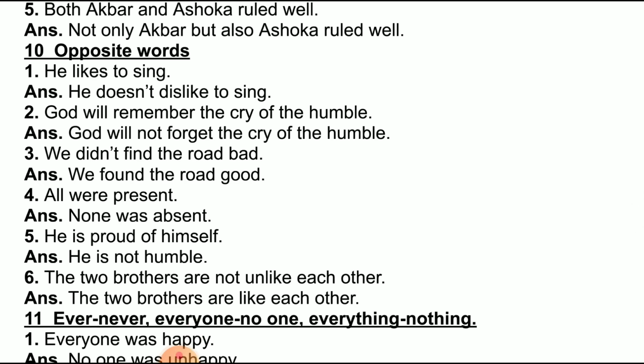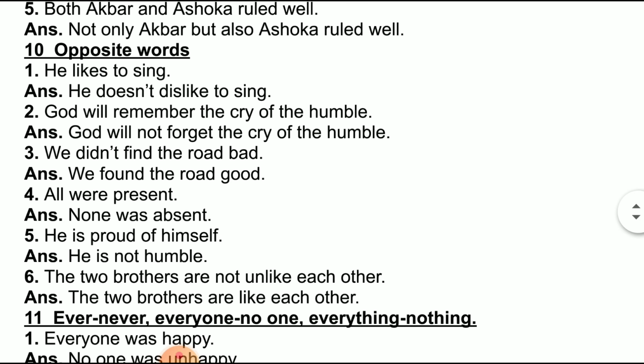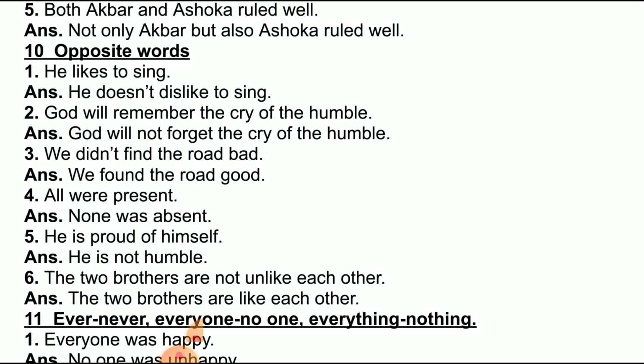So he doesn't, that is we are making it negative, and we write the opposite of likes, that is dislike. Be conscious here that likes is the s/es form which is used with he. So to make it negative, we have to use doesn't: I don't, we don't, you don't, they don't, he doesn't, she doesn't, it doesn't.